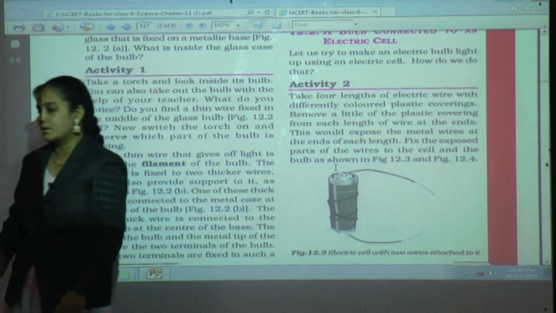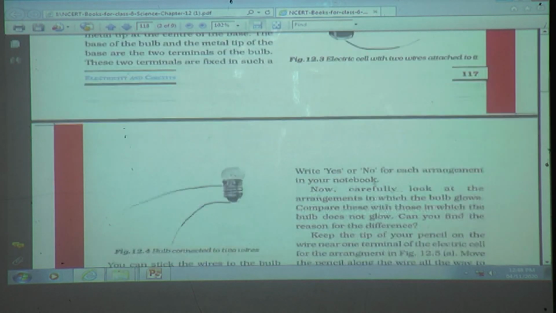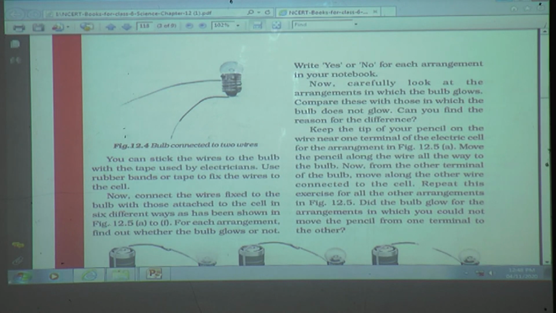Okay, now page number 118. Bulb connected to 2 wires. See, you can stick the wires to the bulb with the tape used by electricians. Use rubber bands or tape to fix the wires to the cell.